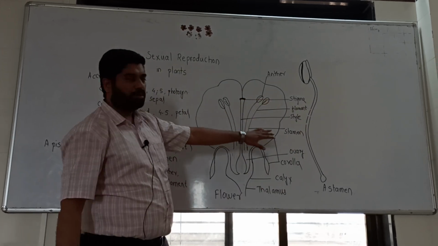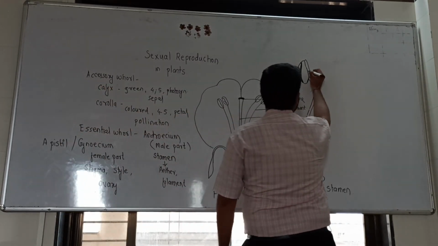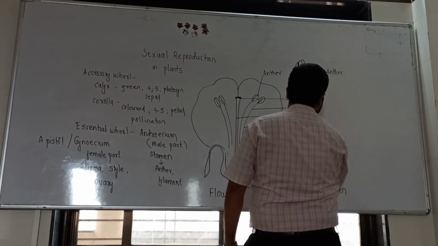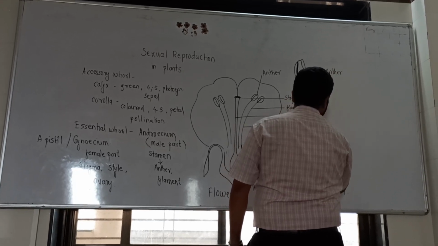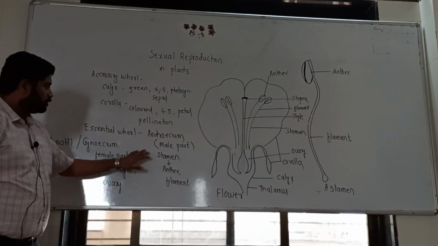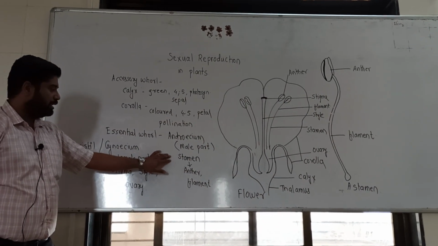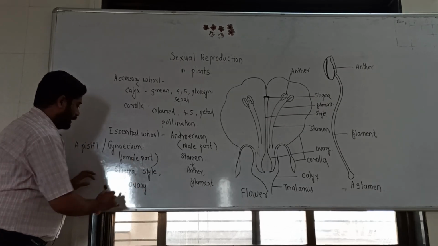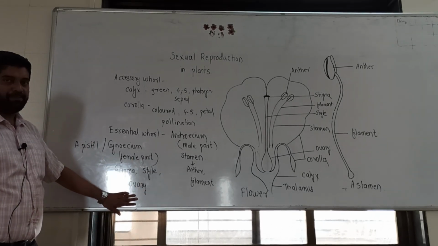Here I have drawn a big diagram of the anther. Is that okay? So androecium is the male part, with stamen, anther and filament, and gynoecium is the female part with stigma, style and ovary.